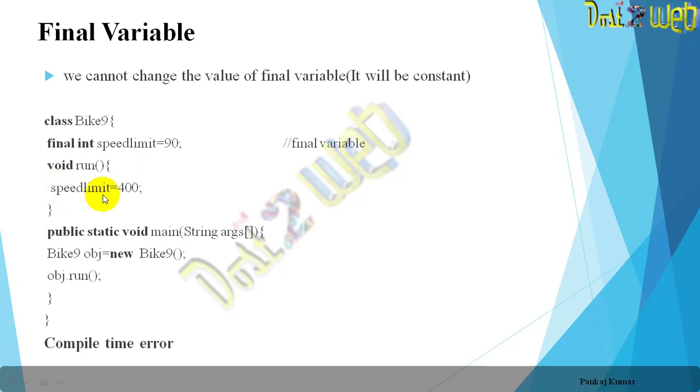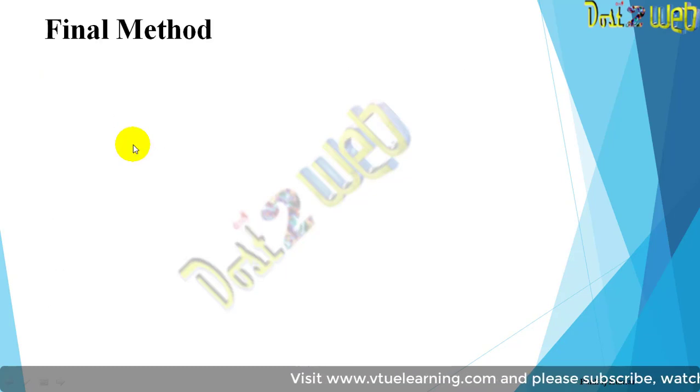You can define a different variable, but the same variable cannot be used to change the value. Otherwise it will give you the compile time error. So that is the use of the final variable.